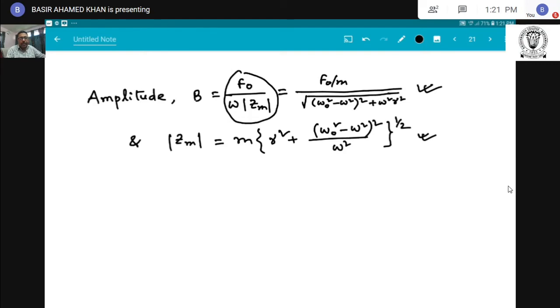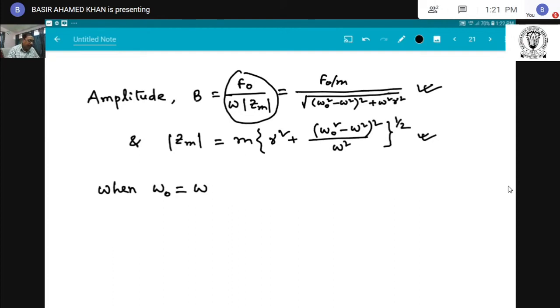Now we consider the case when omega 0 equals omega. My aim is to obtain the condition when the amplitude will be the maximum.